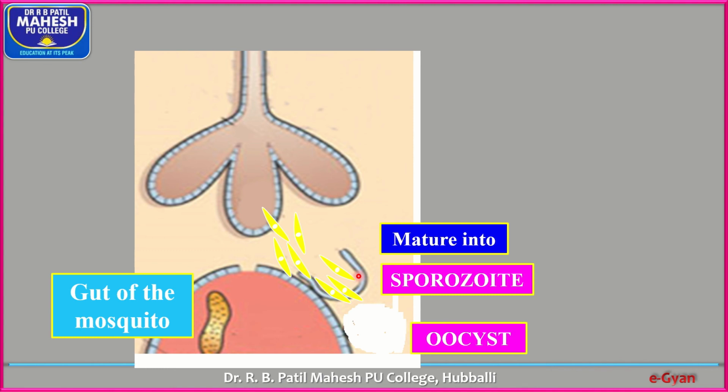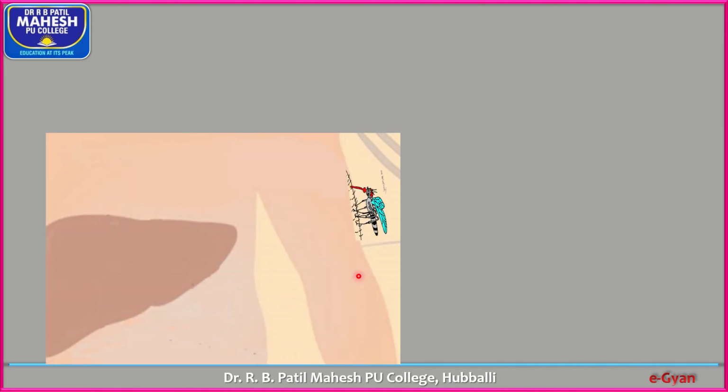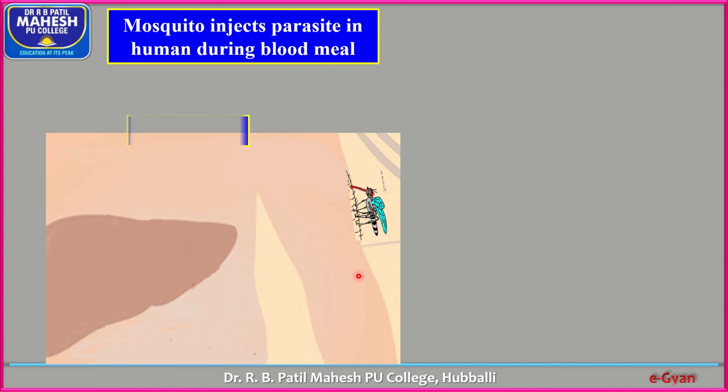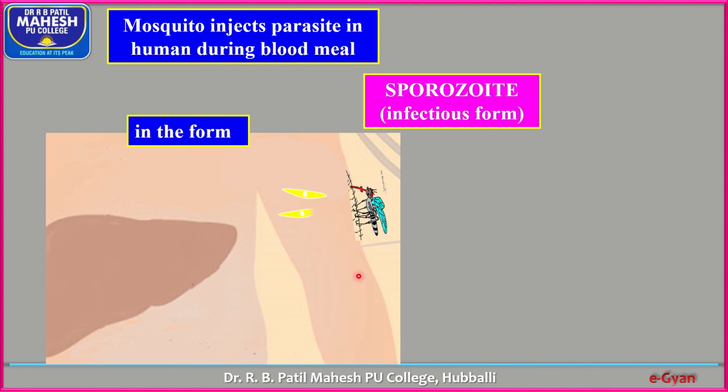They escape from the intestine of the female Anopheles mosquito and enter the salivary glands. When such a mosquito bites a healthy person, the cycle is repeated.